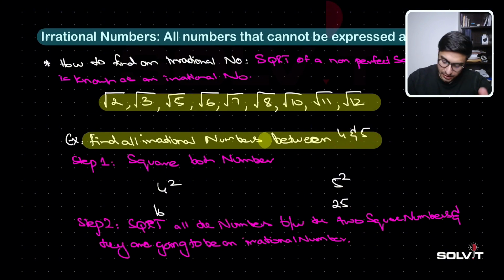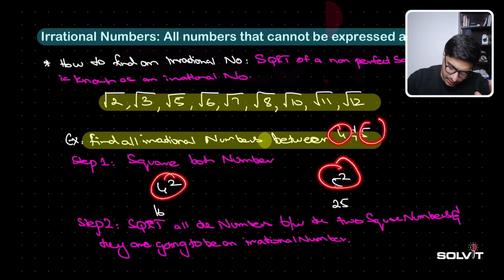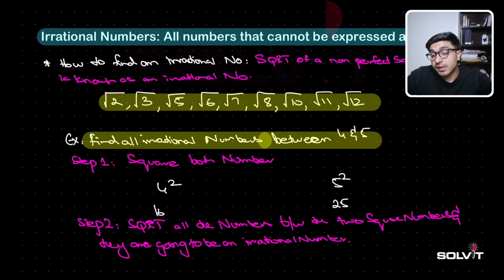So the two numbers between which we had to find an irrational number, we squared both of them. After squaring, the numbers that come between them will not be perfect squares, because only these two numbers are perfect squares. So all these middle numbers are going to be irrational numbers, and this is what we are going to be doing, guys. This is the last video for the types of numbers, and we have done all the 18 types of numbers that are there, right?